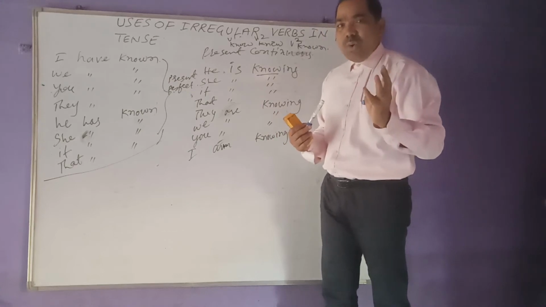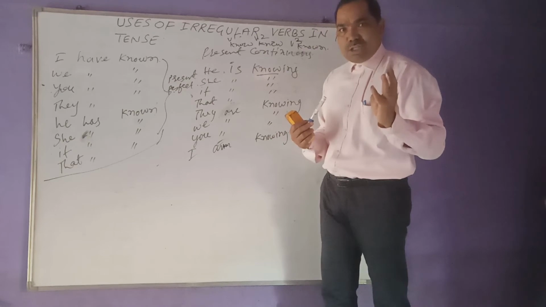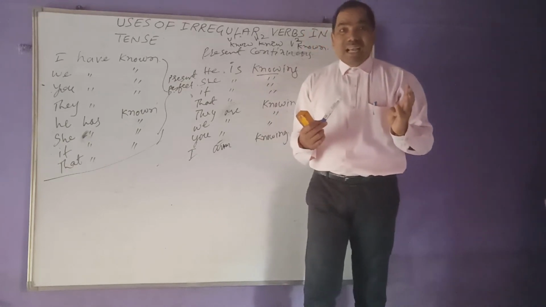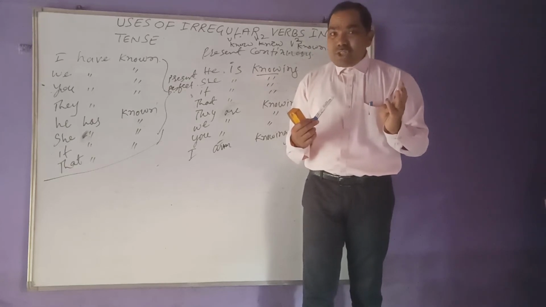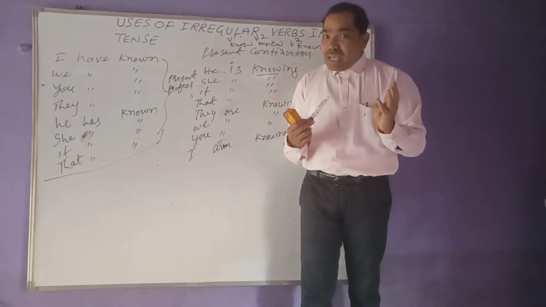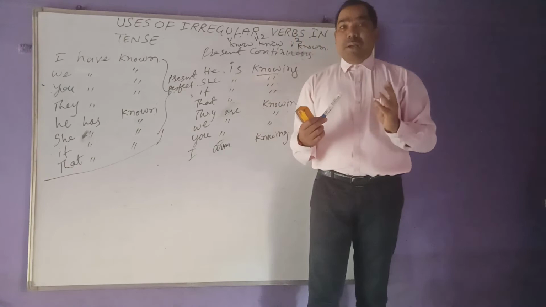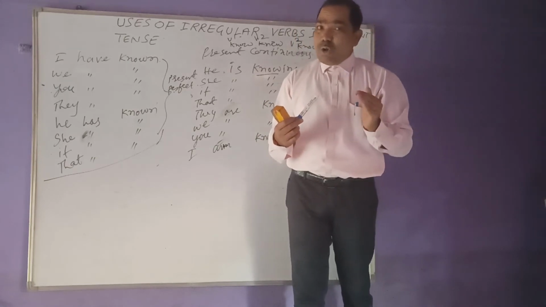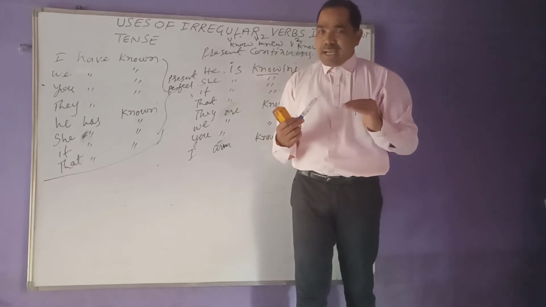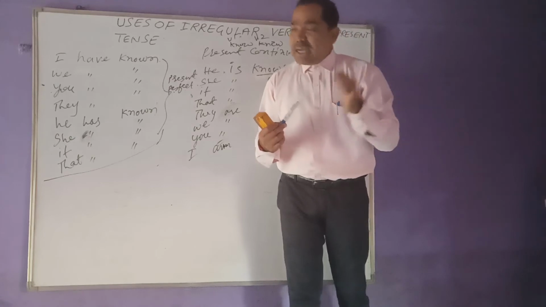I know, he knows, she knows, it knows, that knows, we know, you know, they know. Present continuous: I am knowing, she is knowing, it is knowing, that is knowing, they are knowing, we are knowing, you are knowing. Now present perfect: I have known, we have known, you have known, they have known, it has known, that has known. Now present must be there, perfect must be there, continuous must be there.